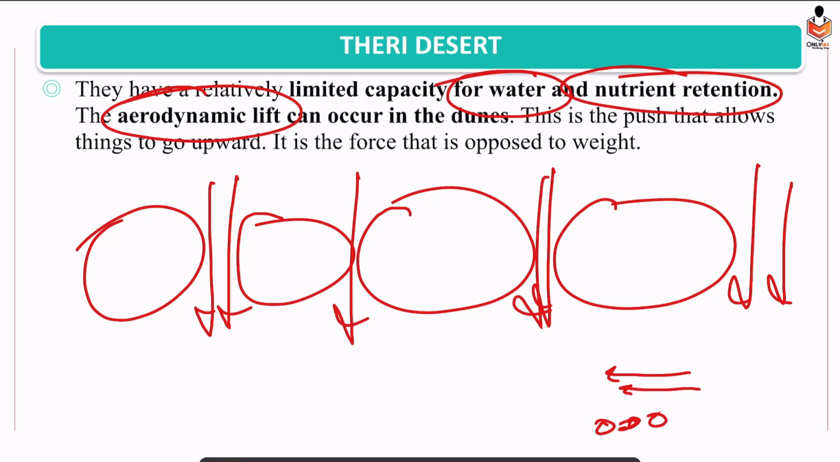soil particles, and ultimately it will lead to the formation of heaps of sands, which are known as sand dunes. In future, what would happen? Again, sand dunes, soil particles would be uplifted and deposited here. So that's why it is said that aerodynamic lift is observed.